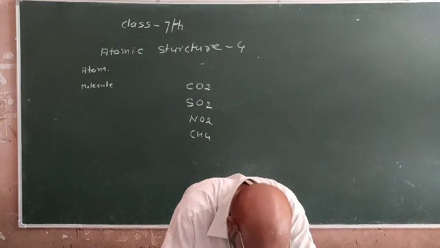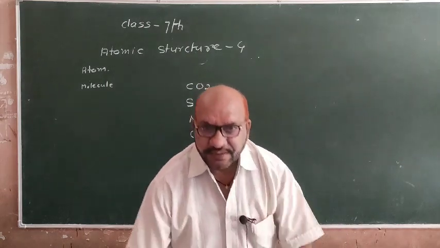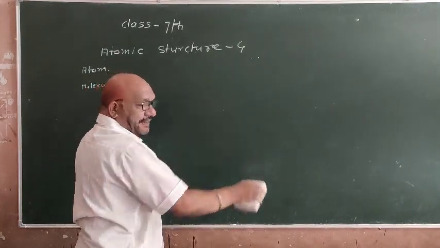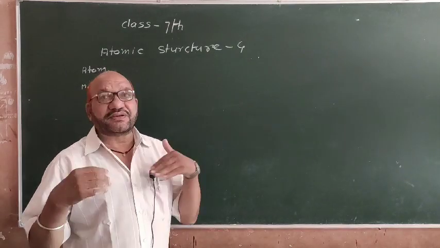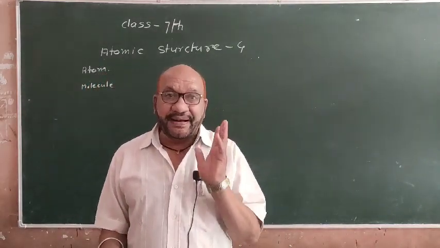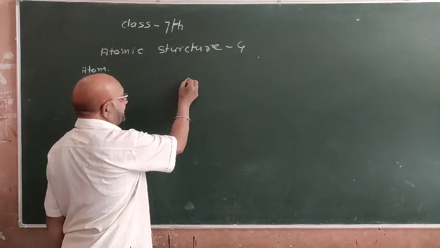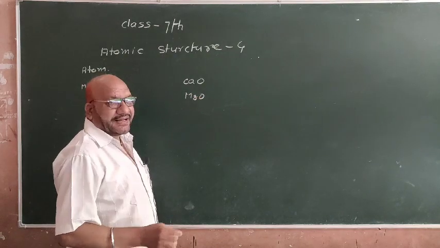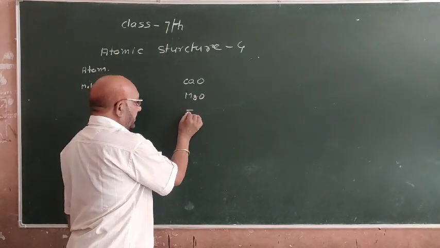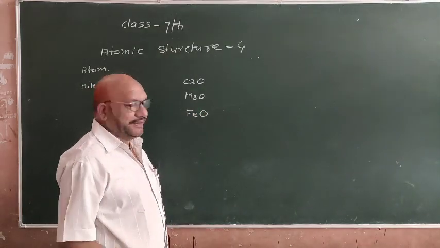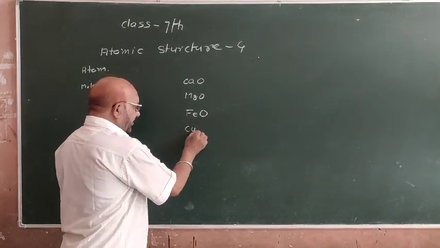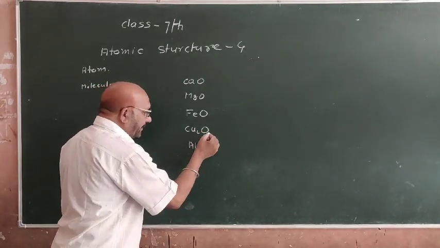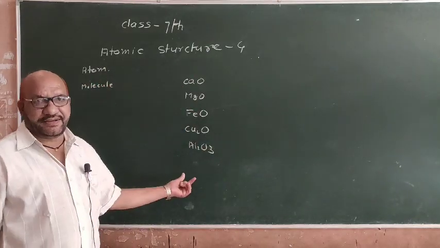Now examples of common metal oxides. Metal oxide means metal plus oxygen. When any metal reacts with oxygen, then the formed compound is called metal oxide. For example, CaO, calcium oxide, MgO, magnesium oxide, FeO, iron oxide, Cu2O, copper oxide, Al2O3, aluminum oxide. This is called metal oxide.